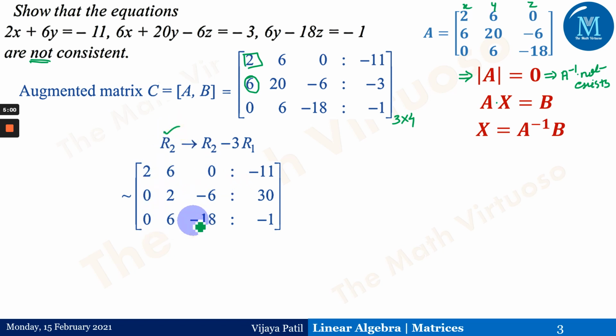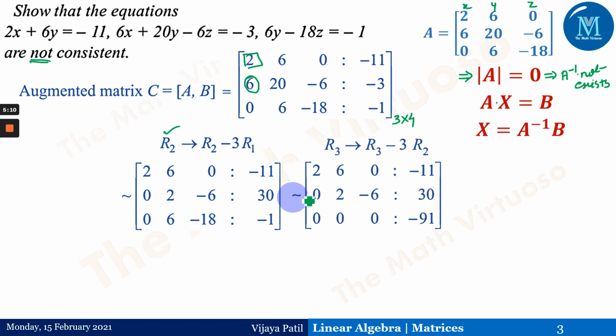The rest of the first and third rows will remain the same as in the previous matrix, and therefore this particular matrix comes out this way. Still, it is not in echelon form. Again, one transformation is needed: using this 2, we have to make this 6 zero. Again the same transformation, r3 minus 3 times r2, gives me this matrix.